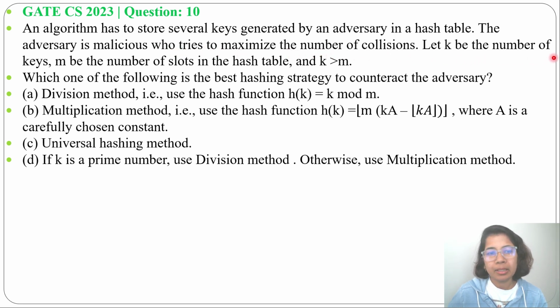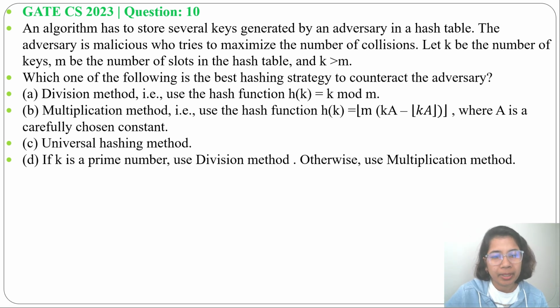Let k be the number of keys, m be the number of slots in the hash table, and k greater than m. Which one of the following is the best hashing strategy to counteract the adversary? And 4 options are given. It's like someone is creating the keys in such a way that it will increase the collisions. It will maximize the number of collisions.